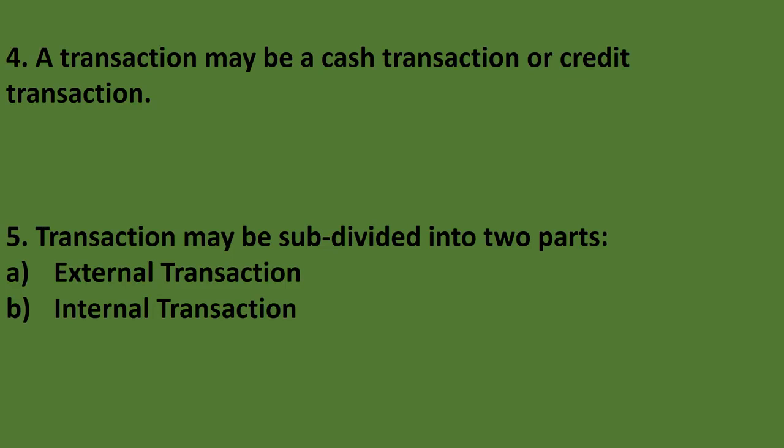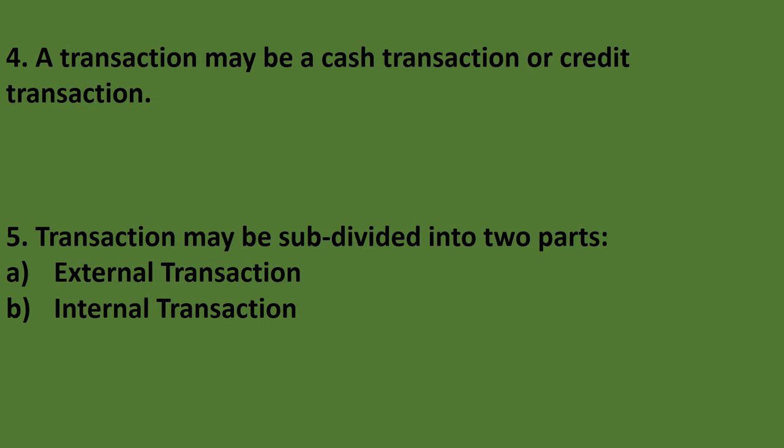Internal transaction means transaction which does not involve second party. For example, charging depreciation on plant and machinery. Now here the term depreciation came. What do you mean by depreciation?